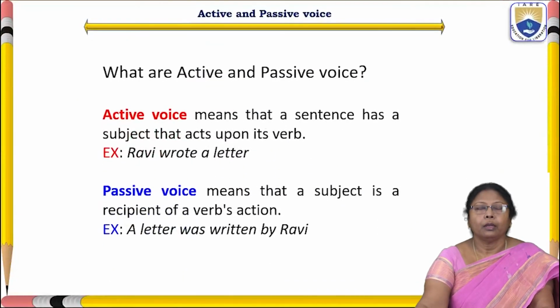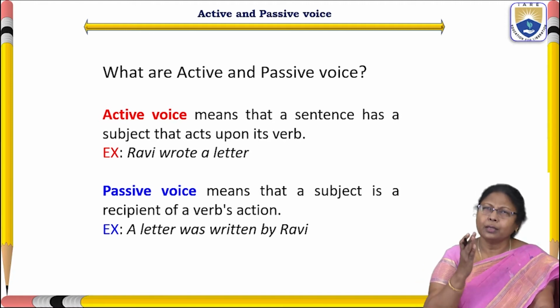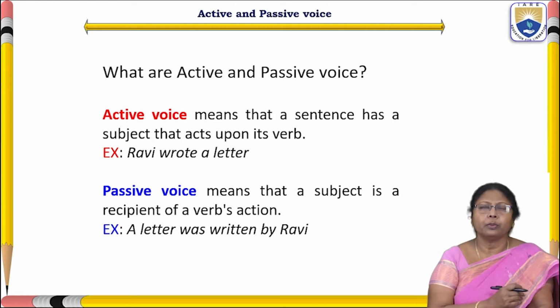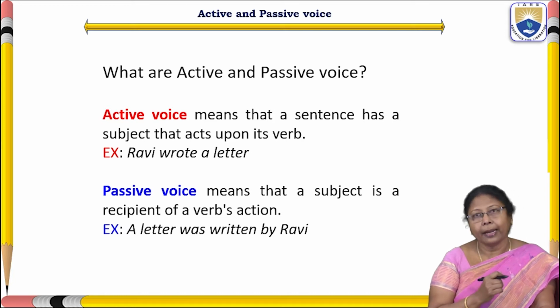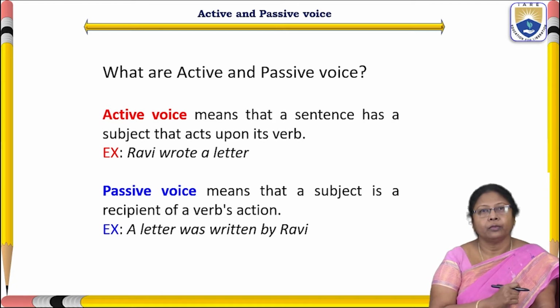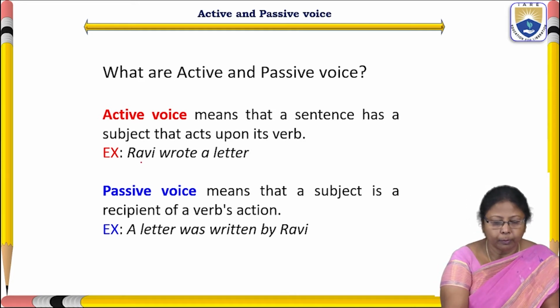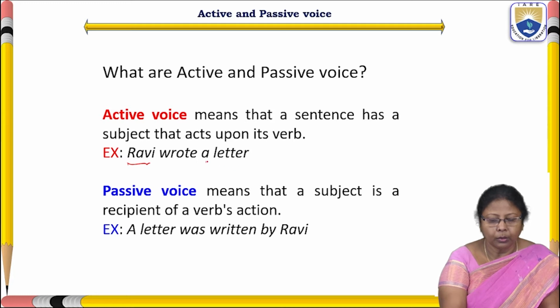Now, before we go into that, let us see very clearly what is active voice and what is passive voice. See here, active voice means a sentence has a subject that acts upon the verb. Here the subject is the doer of the action. Ravi wrote a letter. The verb is